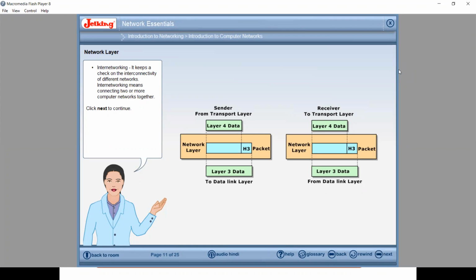So if you observe, as we are moving from physical layer to data link layer, from data link layer to your network layer, the responsibility of layers goes on increasing. What is the responsibility? Again, check the internetworking. In the first practical, I told you the 2 different IP addresses are not able to communicate. But when router comes into the picture, if the IP addresses of different network are also there, then they are going to communicate. Because it is not always the case the whole world is connected on the single IP address of class A, class B, or class C, because we are having limited IP addresses.